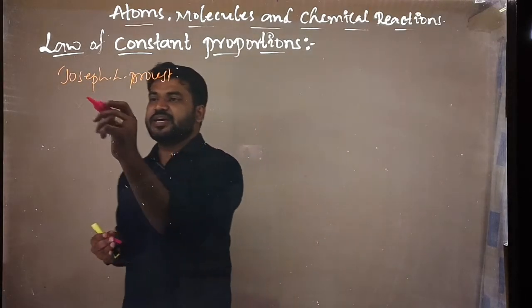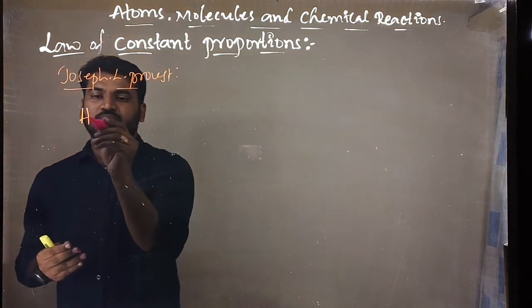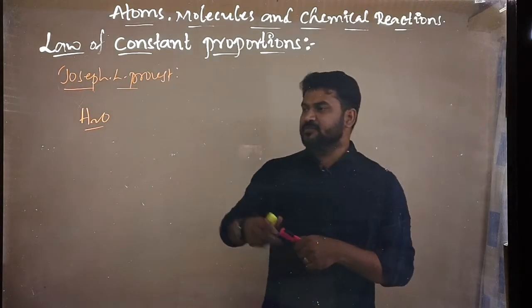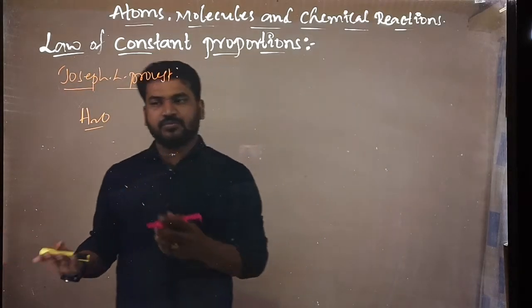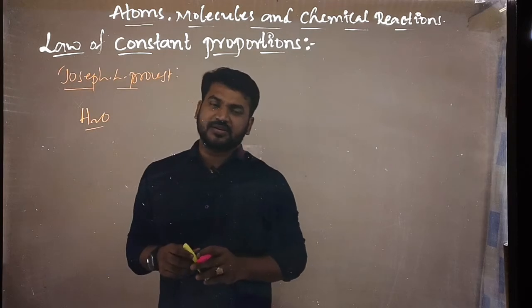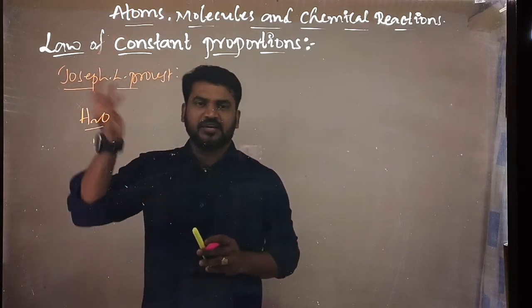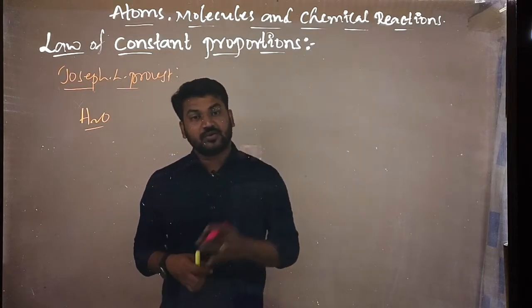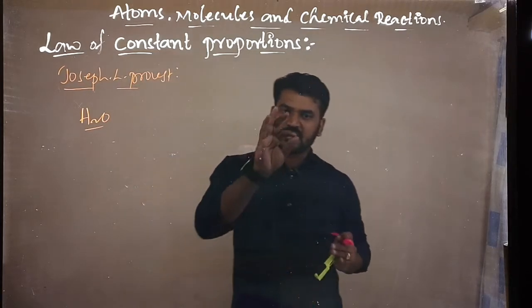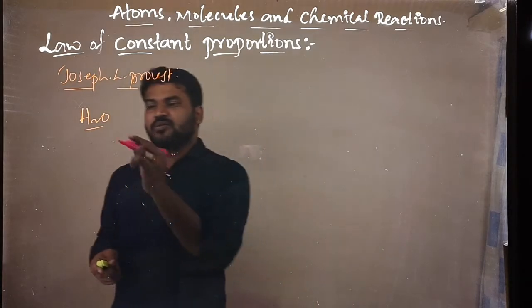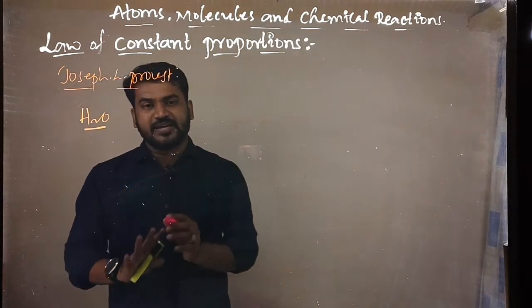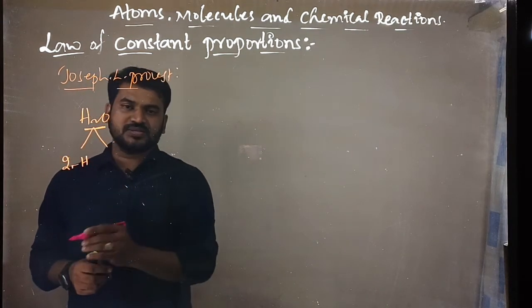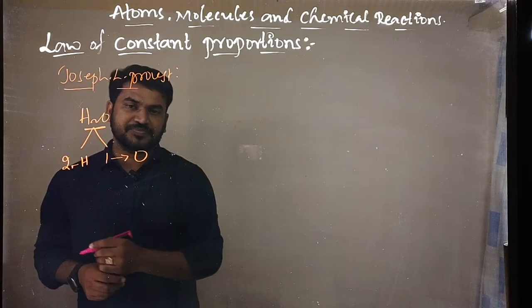Suppose you have taken a water molecule, say from our city, like bore water or tap water, or you go somewhere else and take water from an ocean or a river. Wherever you take the water molecule from, it always consists of two hydrogens and one oxygen, right?